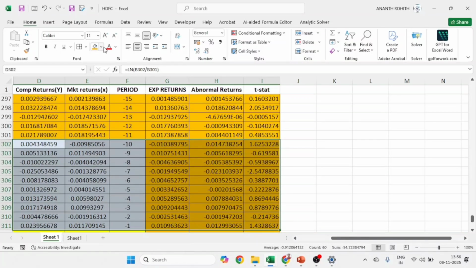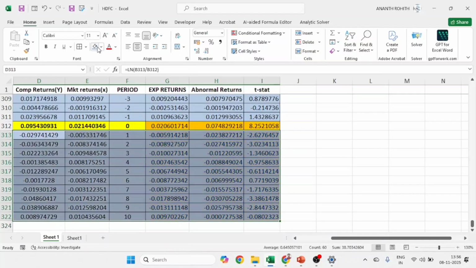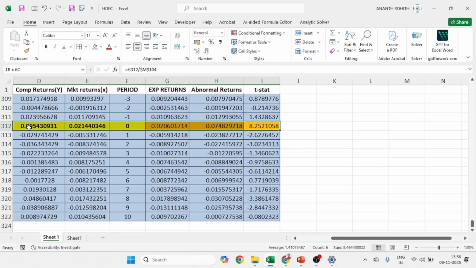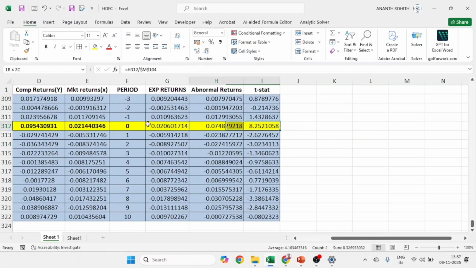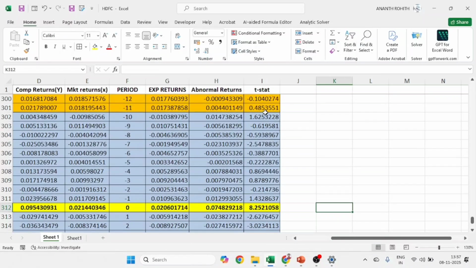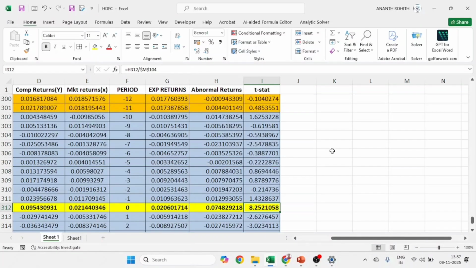Let me do it again. You can do it at the end to avoid this kind of mistake. I will put it again in the same color coding. This is not mandatory, just for our reference. So this is my event window, this is the event day, and this is 10 days after the window period.